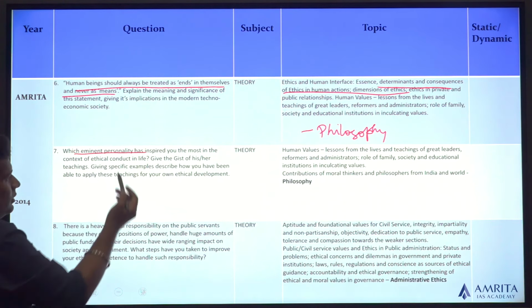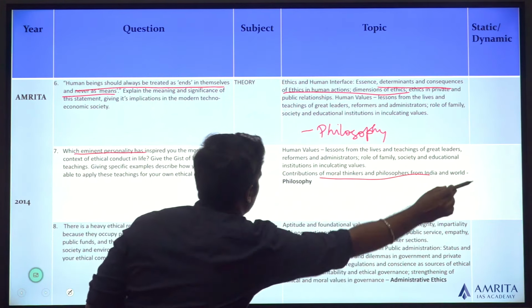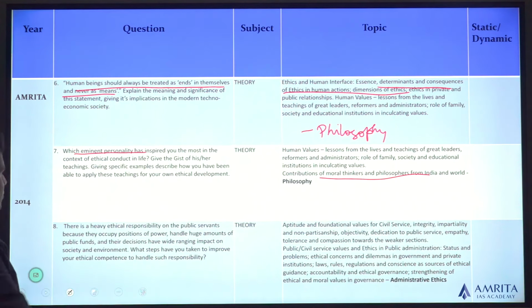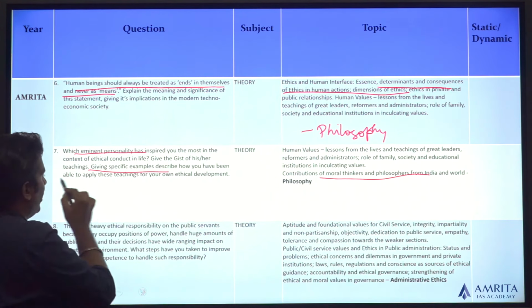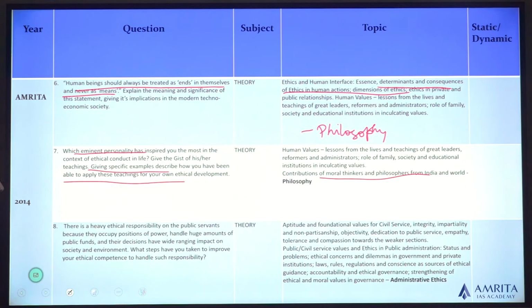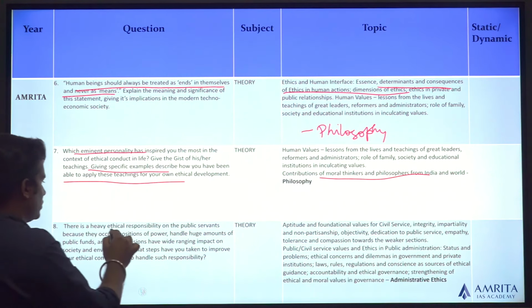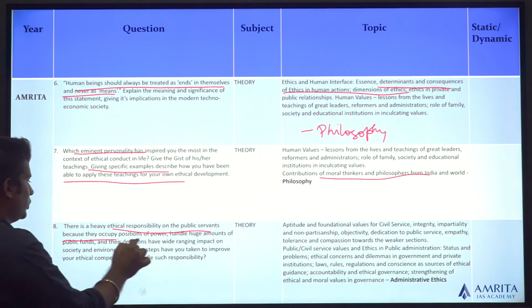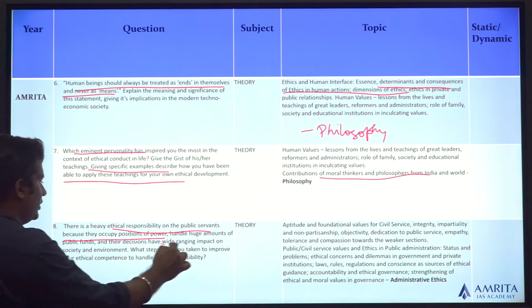Eminent personality. So automatically, contribution of moral thinkers and philosophers. Give specific examples and how you've been able to apply their teachings for your own ethical development. Ethical responsibility on civil servants, because they occupy positions of power. They have a wide-ranging impact.